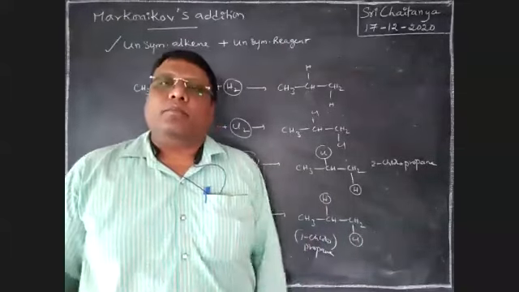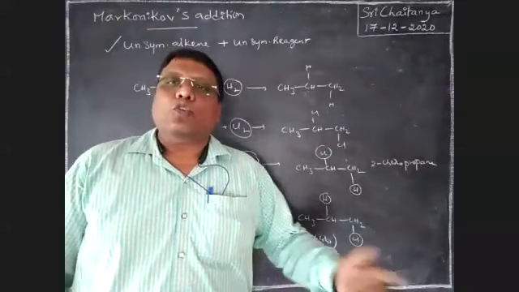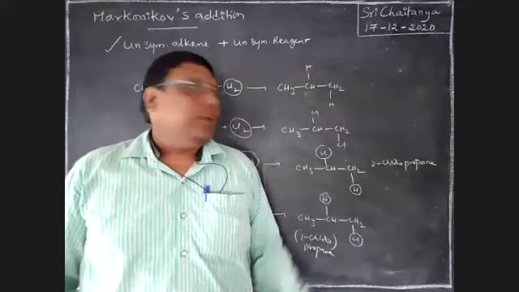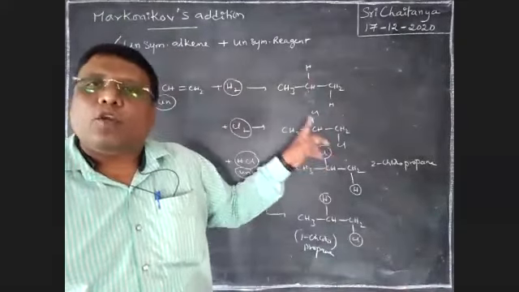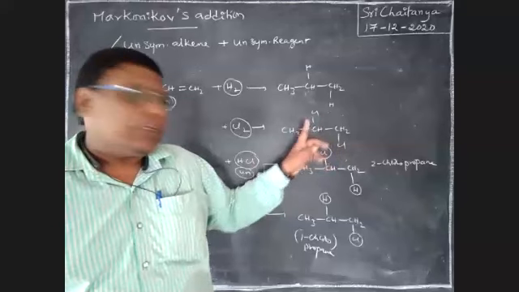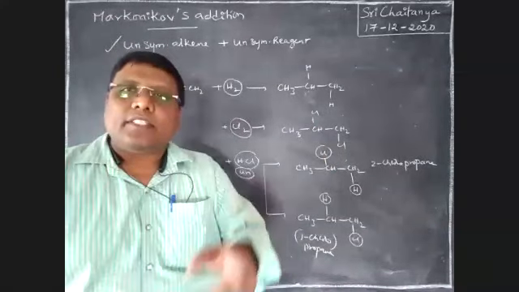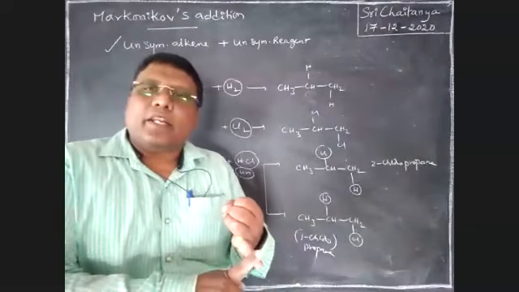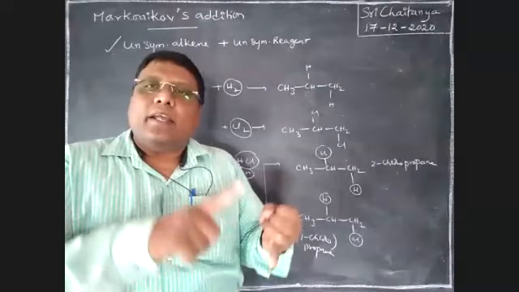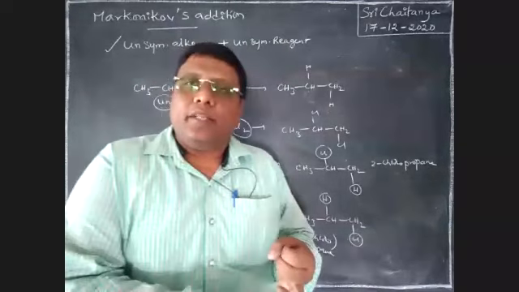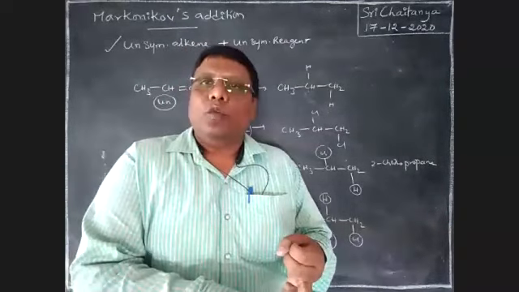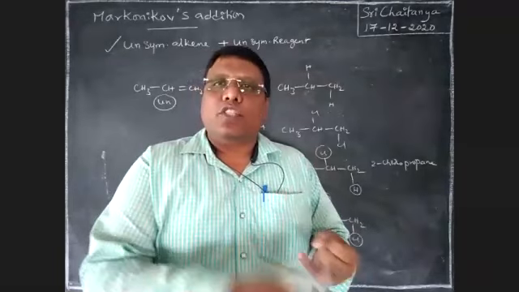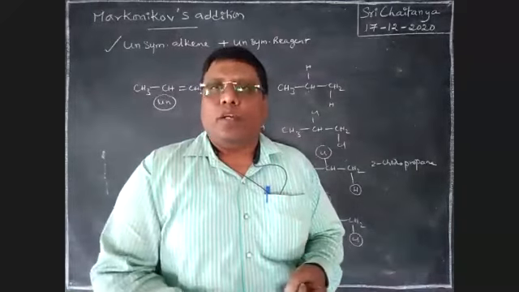Sir, which is major, which is minor? Wherever two products are formed, major and minor conditions automatically apply. Here no major, no minor, only one product. Here also only one product. But here major and minor is required. That is decided with this Markovnikov rule. When an unsymmetrical reagent attacks an unsymmetrical alkene, which is major and which is minor is decided by the Markovnikov rule.